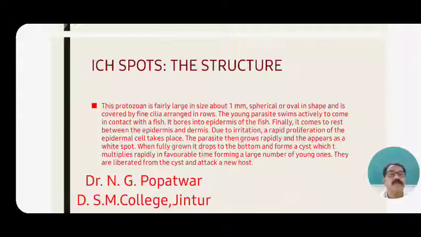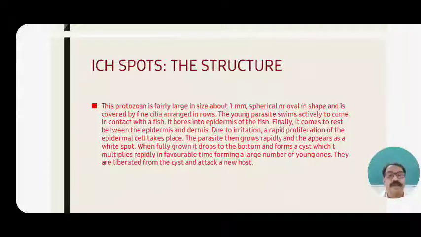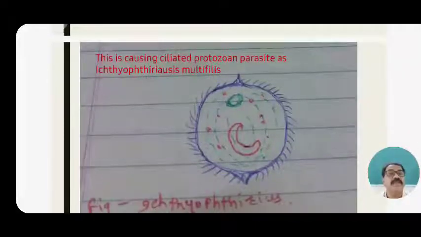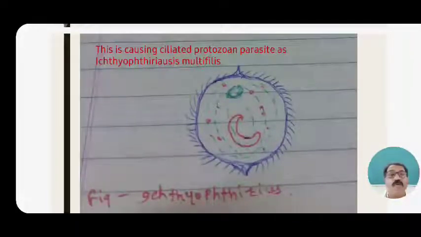They search for a new host to attack the fish, that may be fry, fingerlings or adult fish. That is why this is a fairly large, spherical or oval shaped parasite, and cilia appear on the body. See which type of parasite is seen when we do microscopic examination.